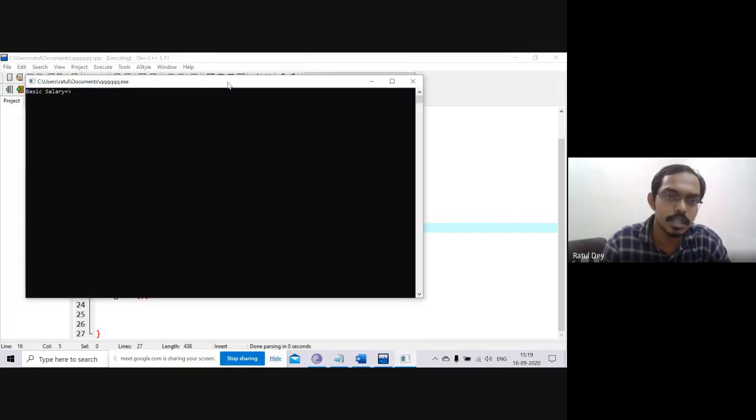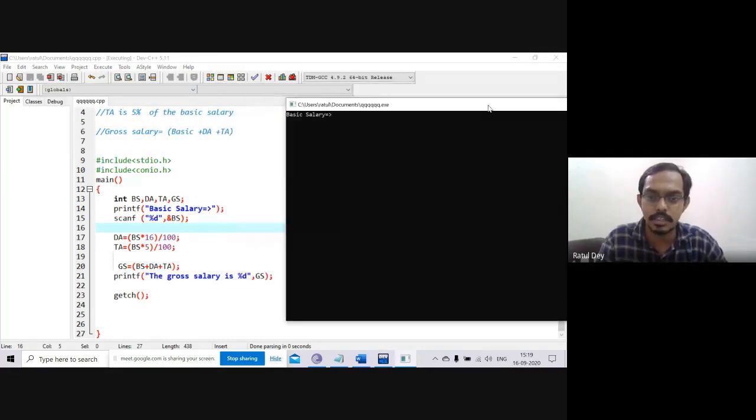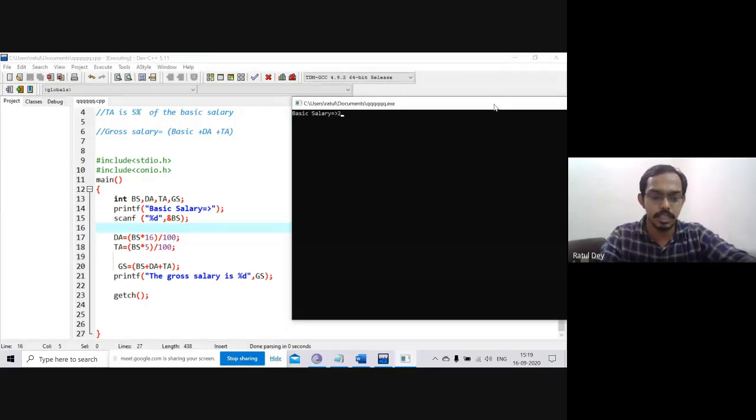So you can see what the gross salary is. Gross salary we are giving, suppose 25,000. So if we give the basic salary as 25,000, the gross salary comes as 30,250.